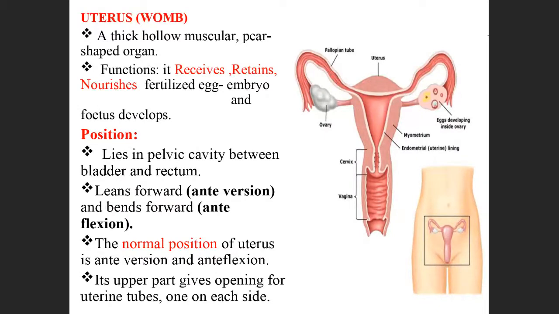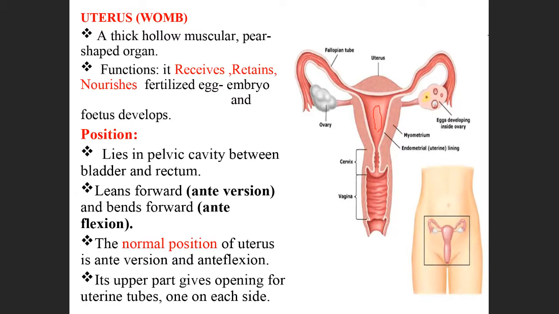The next structure is the uterus. So what is this uterus? Uterus is a muscular pear-shaped organ. What is the function of this uterus? It receives the developing embryo, supplies nutrition, and helps in the development of the embryo. Fertilization and all the development related to the embryo takes place inside the uterus.